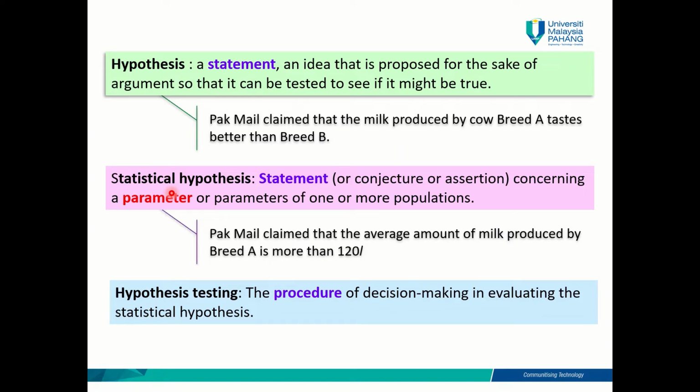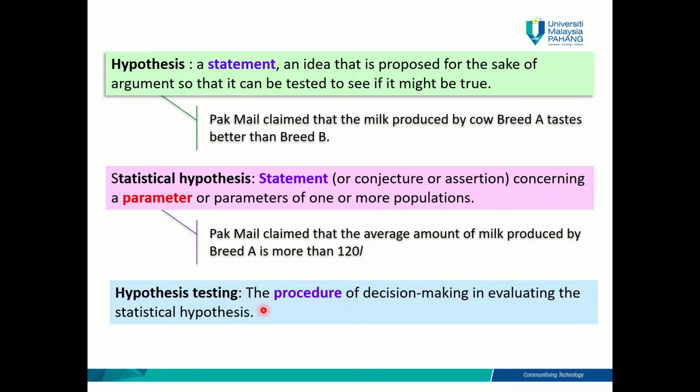For example, Pak Mail claimed that the average amount of milk produced by breed A is more than 120 liters. This statement involves the population mean, average here. He thinks that the population mean of milk produced by breed A is more than 120 liters. So this is one statistical hypothesis that can be tested using hypothesis testing.